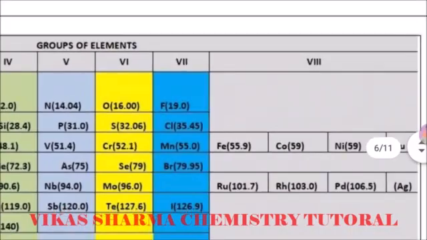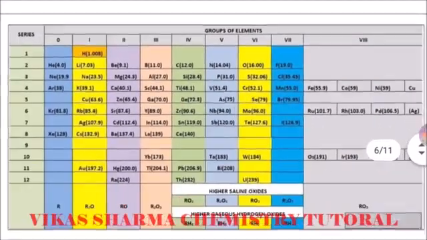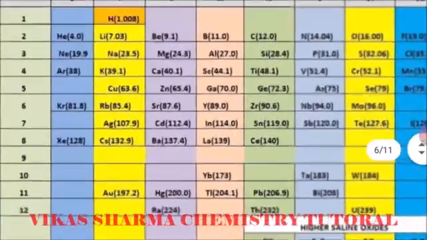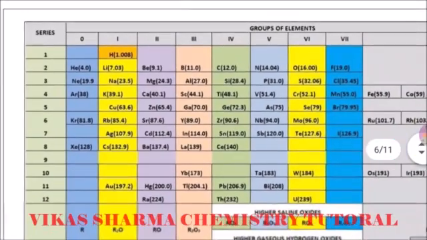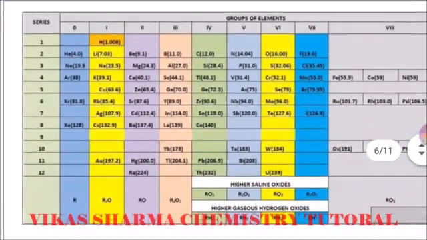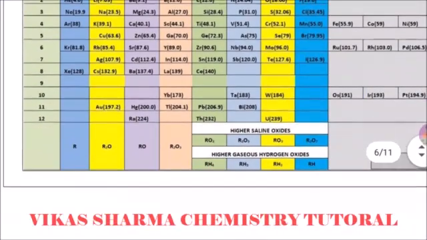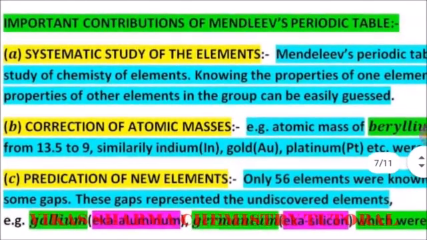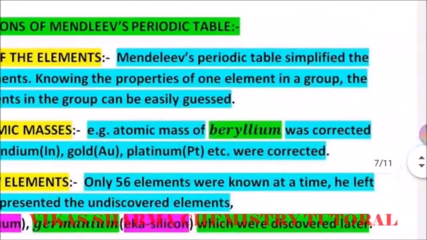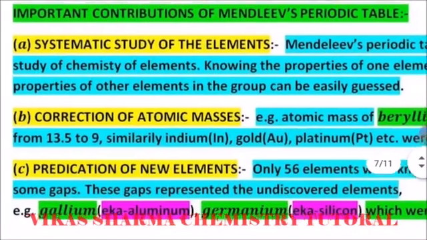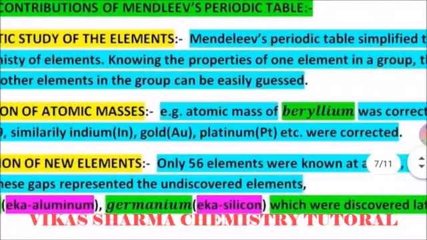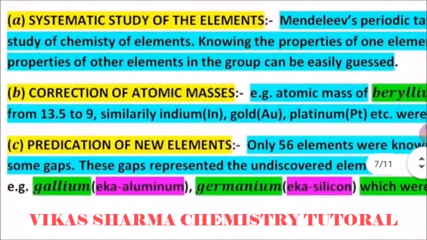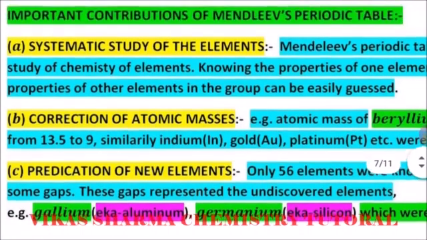If you look at the table, this is the Mendeleev periodic table he made. You can study it easily; when you watch the video, pause it and you can easily read all about the groups and their members. The important contributions of Mendeleev's periodic table: first, the systematic study of the elements. It simplified the study of the chemistry of elements. Knowing the properties of one element in a group, the properties of other elements in the group can be easily guessed.